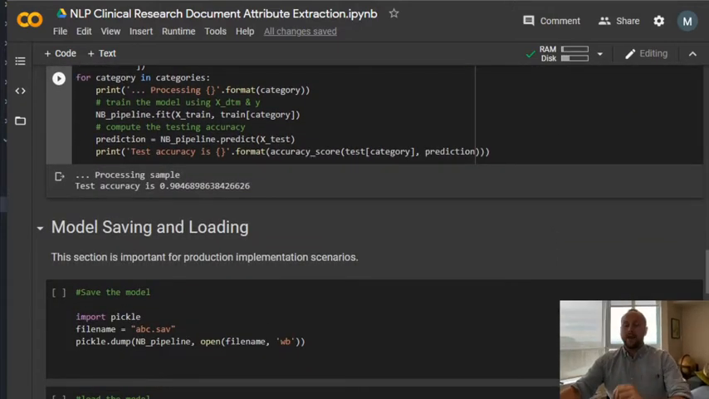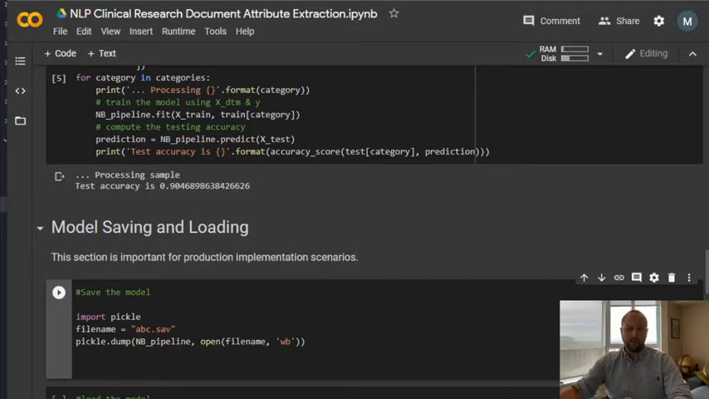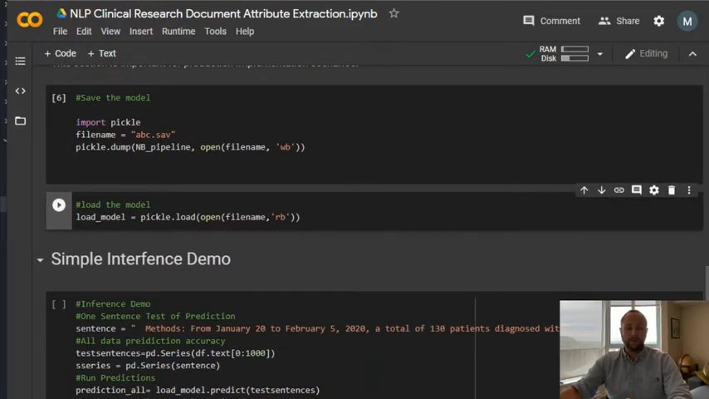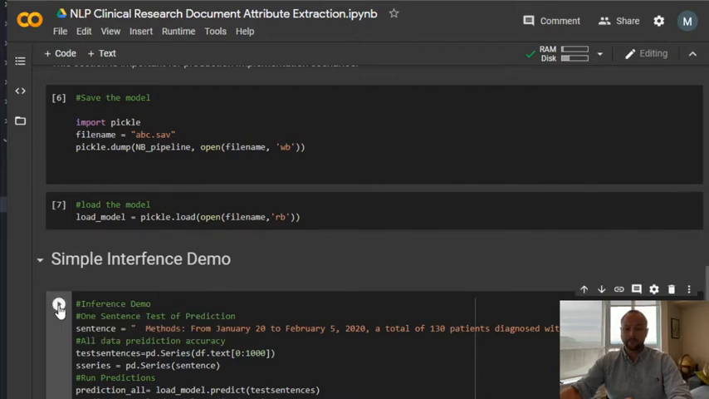So now that we kind of have that model ready, we just want to demonstrate how to save it. We are showing perhaps our developers, for implementation, how to save it and how to load it, and then some simple inference just to show how it works.